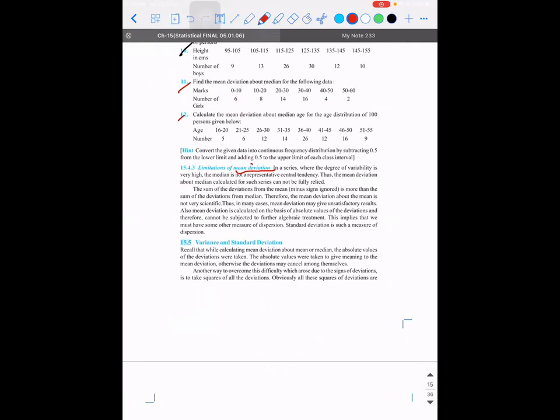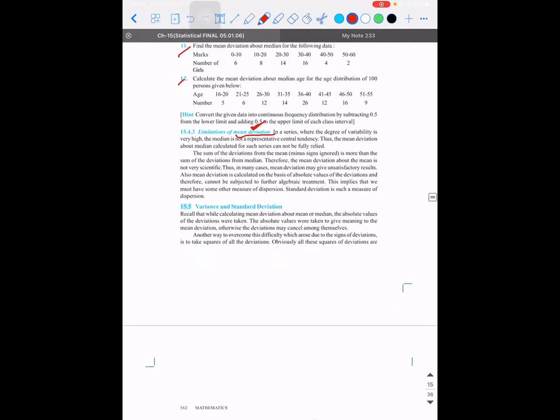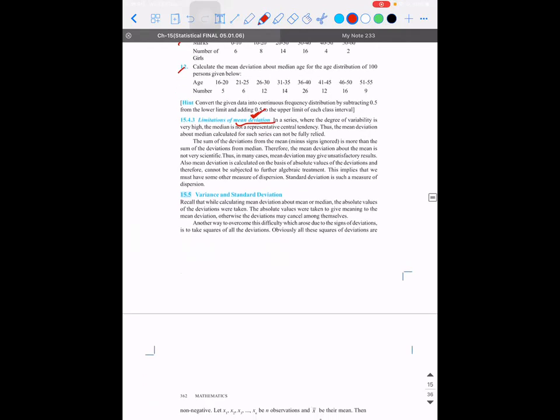Okay. So there are some drawbacks with respect to mean deviation, for which we will be using another deviation method, which is called variance and standard deviation. That's what we are going to see.